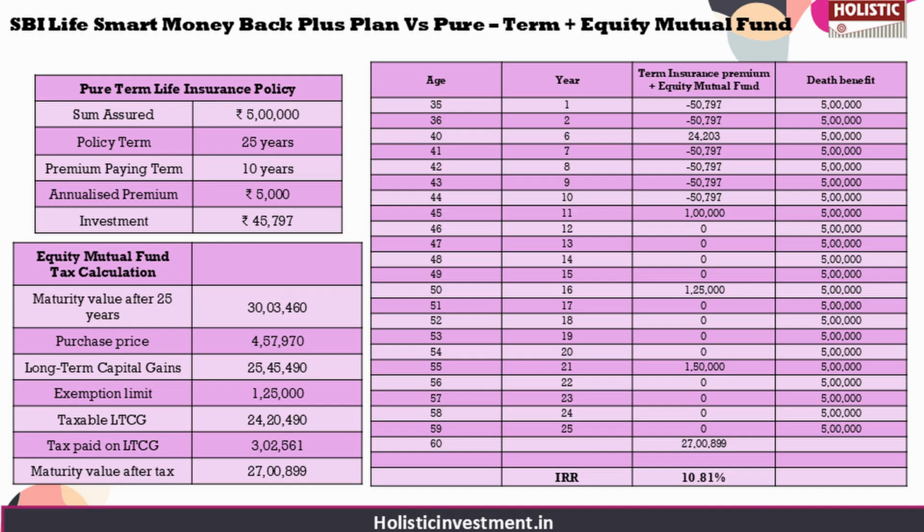If you have any doubts regarding how the tax was calculated for the equity mutual fund, we have presented a small tabular column on the screen for your easy reference, which you can pause and see. Based on this analysis, the combination of pure term life insurance and equity mutual fund investment generates a post-tax IRR of 10.81%, which is substantially higher than the returns offered by the SBI Life Smart Money Back Plus plan. Apart from delivering superior returns, the strategy also offers greater flexibility.